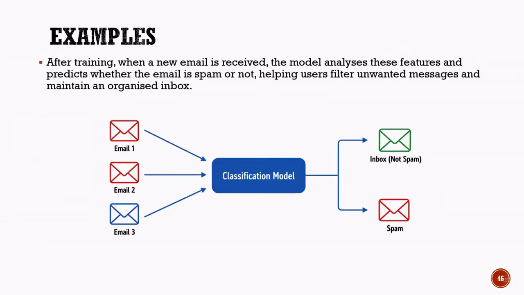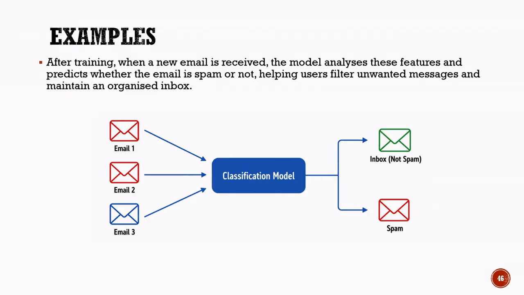Classification model prediction for new emails. Once the email classification model has been trained, it can be used to analyze new incoming emails automatically. Whenever a new email arrives, the model examines various features such as keywords, sender information, email structure, links, attachments, and writing style. It then compares these features with the patterns it learned during training. Based on this analysis, the model predicts whether the email belongs to the spam category or the not spam category.